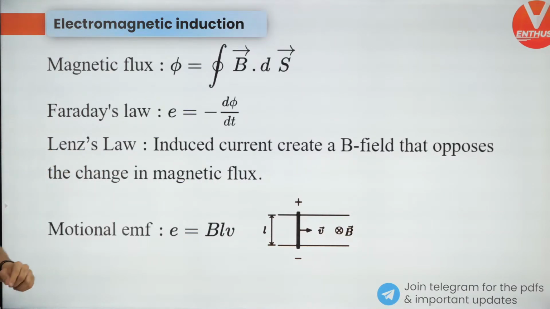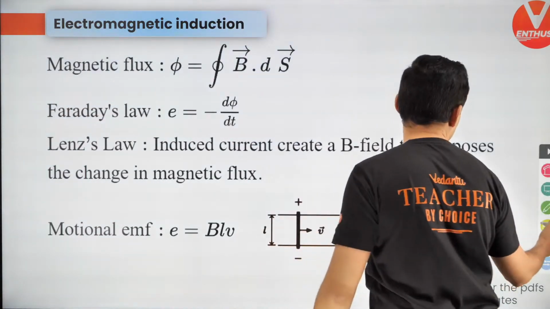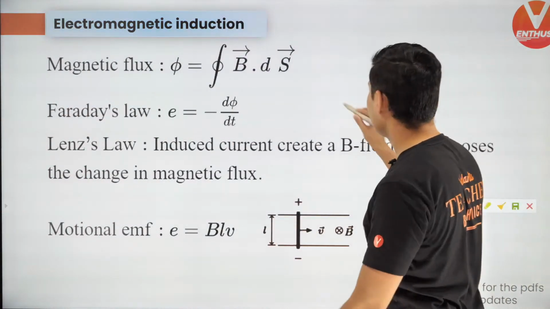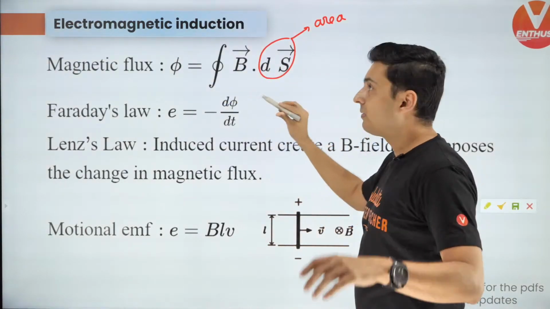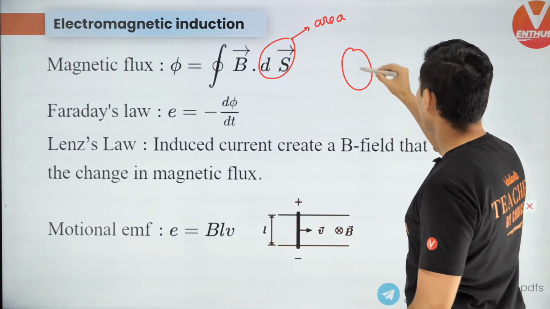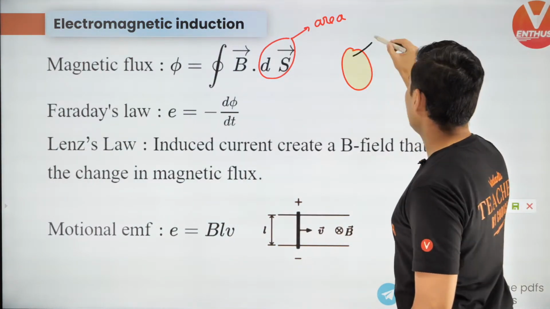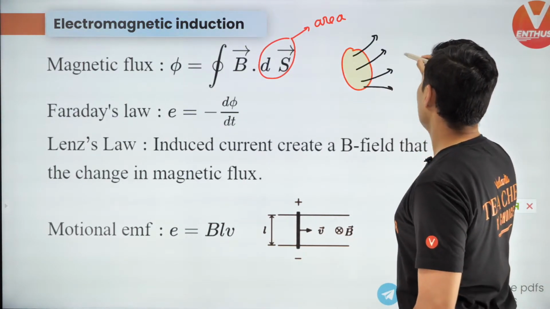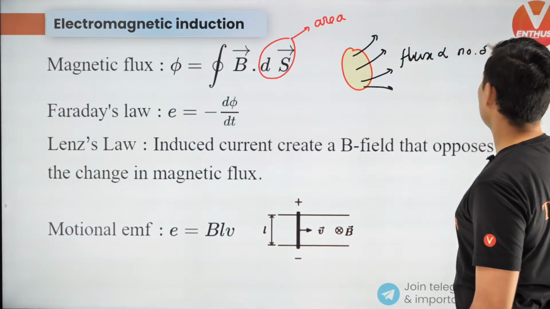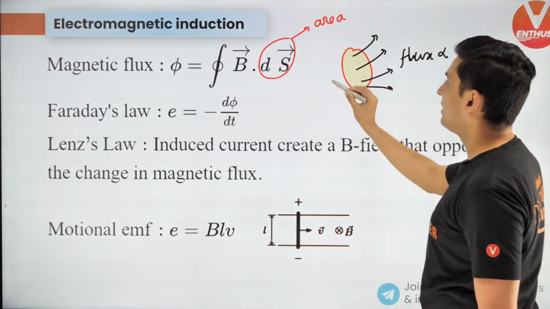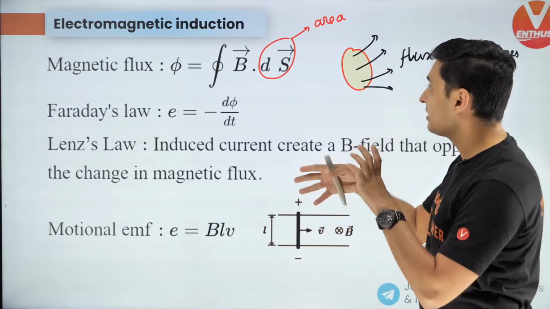Let's get going to the next part: EMI, magnetic flux. Just like electric flux, it is B dot dS. This dS is nothing but the area. If you have some area over here and some magnetic field lines are passing through it, the magnetic flux is directly proportional to the number of lines, be it electricity or magnetism. The flux tells you how many lines are piercing through a given area.